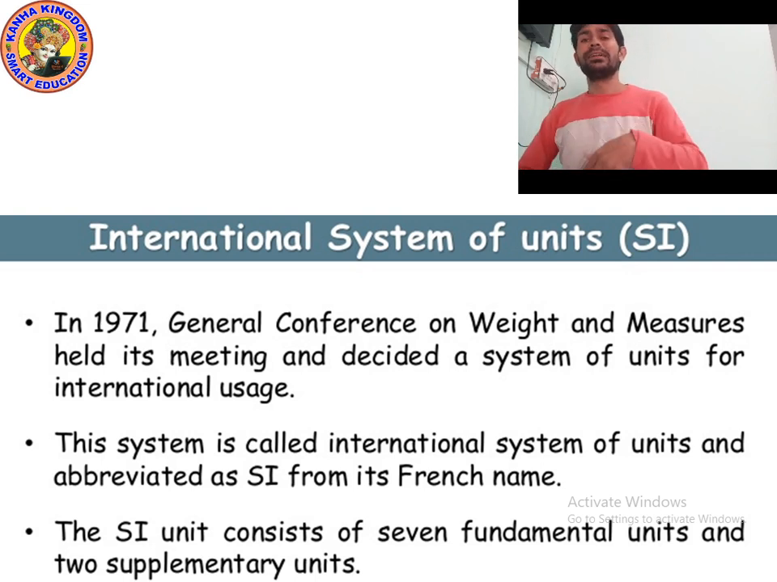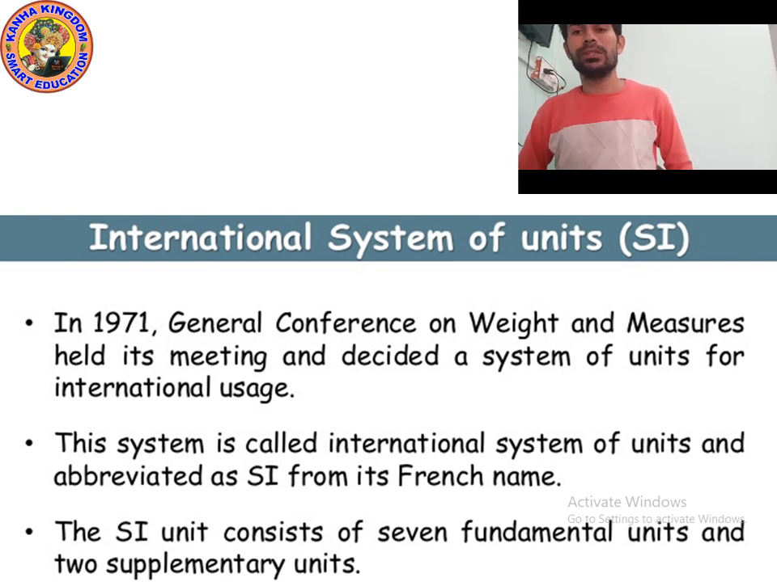Then the MKS system started being used. MKS means meter kilogram second. In some countries, meter was used to measure length, kilogram was used to measure weight or mass, and second was used to measure time. This system was also introduced in France. So to remove all these issues, a new system was developed, which is known as the International System of Unit.